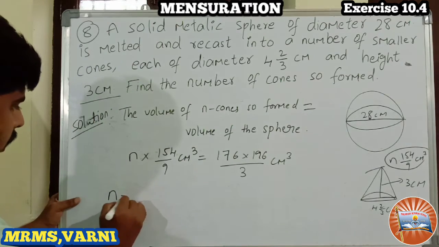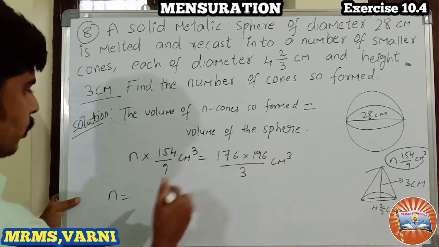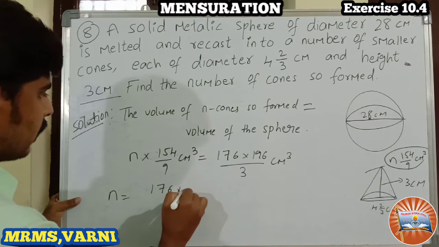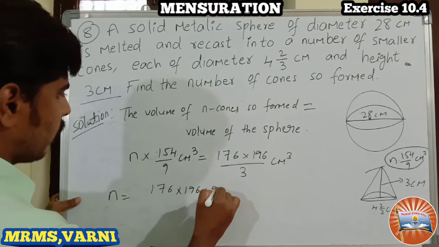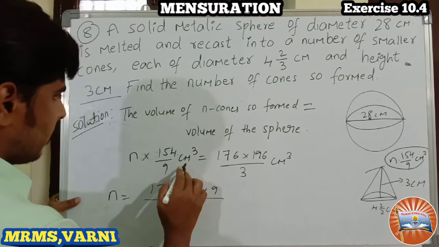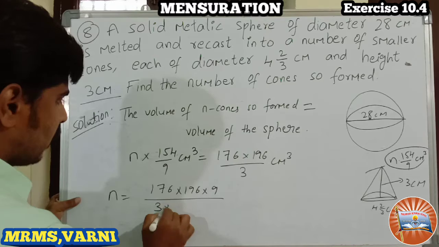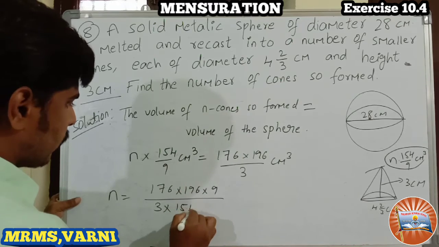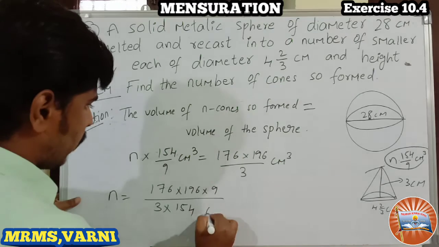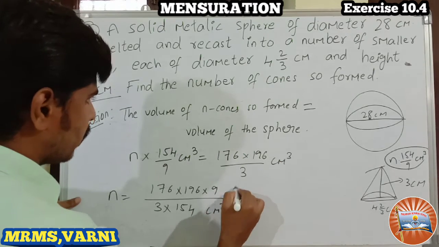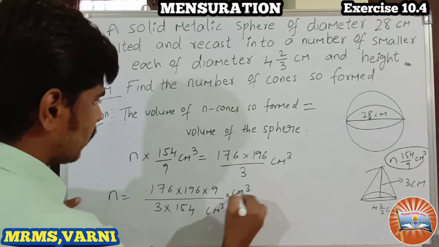So n remains here only. This 9 goes to numerator, 176 into 196 into 9 by 3, as it is. 154 comes to denominator, centimeter cube here, and here it is centimeter cube as it is.